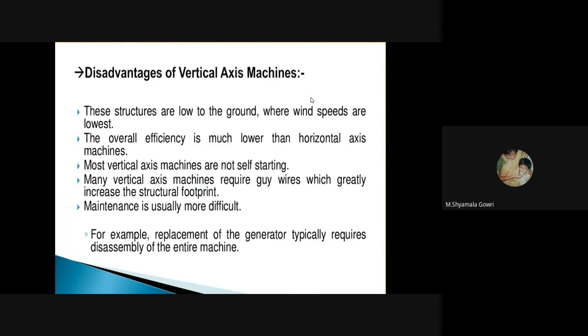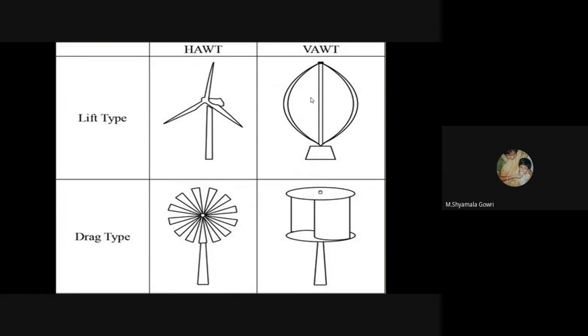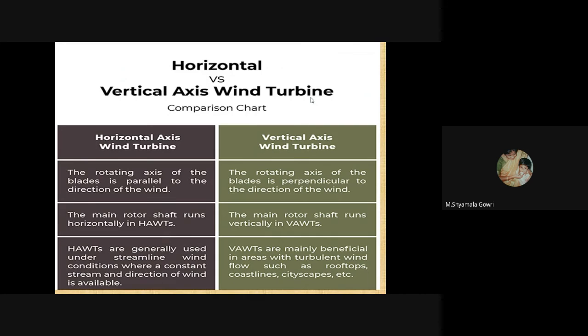The maintenance is usually more difficult. For example, the replacement of generator typically requires disassembly of entire machine. So these are the different lift and drag types of horizontal and vertical axis wind turbines. Next we will see the comparison chart of horizontal and vertical axis wind turbines.